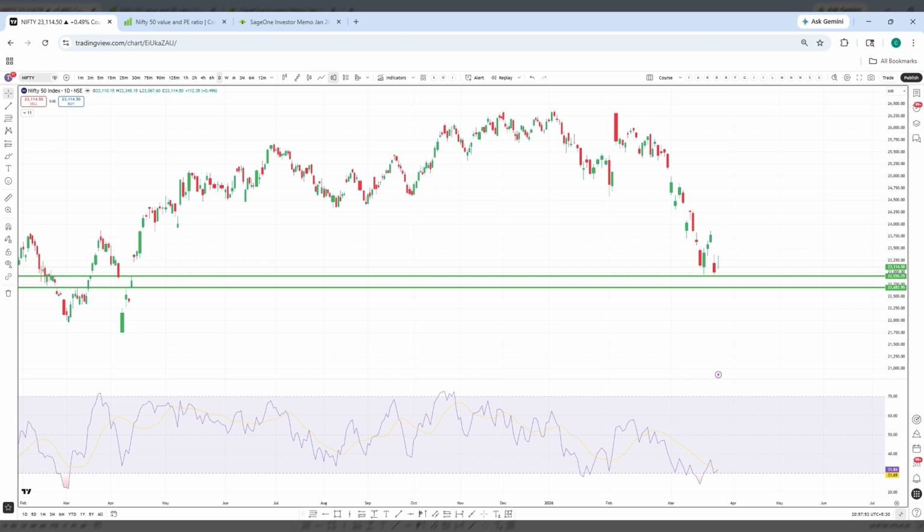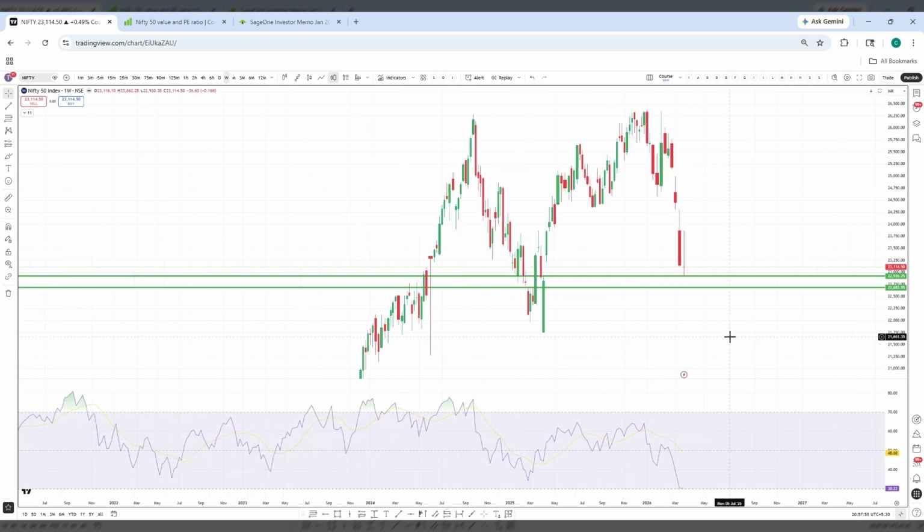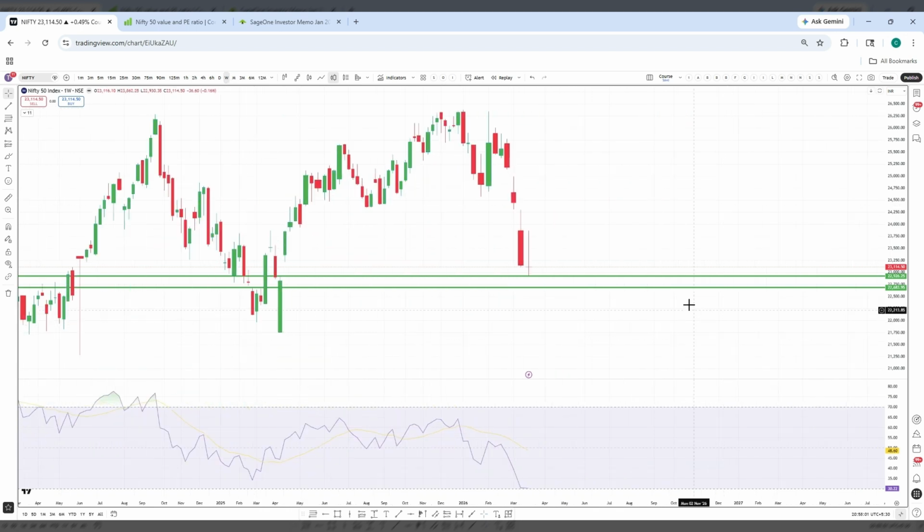Now let's first check the Nifty weekly chart. In the Nifty weekly chart, we are just falling, almost for 4 weeks. Every rise, we are seeing selling in Nifty. Almost 4 weeks now, Nifty has closed in a red candle. So in the fifth week, we might see a green candle.